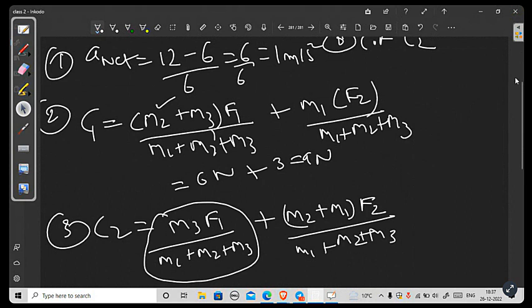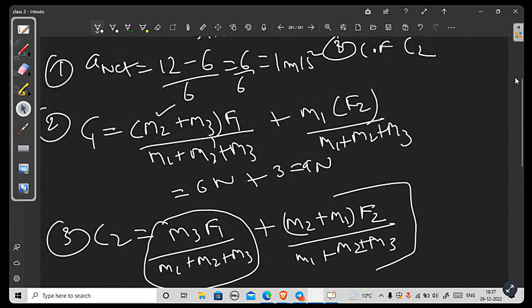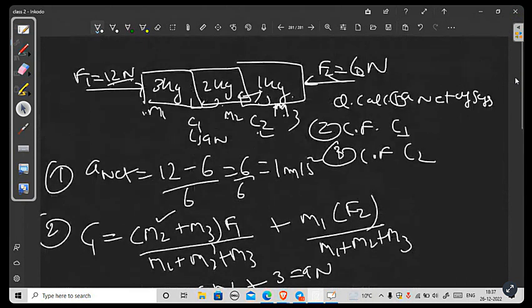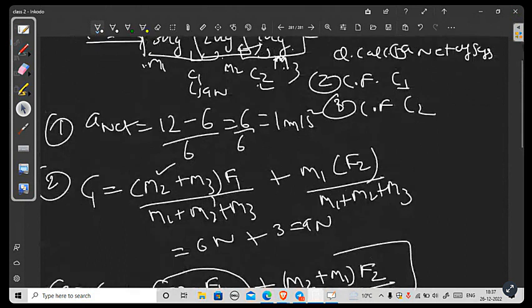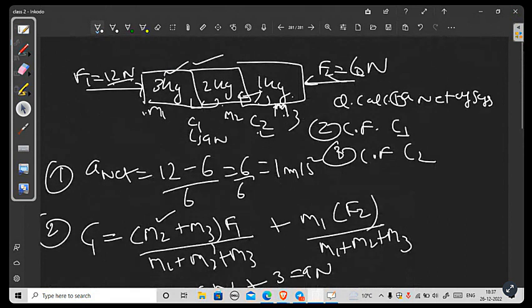In the 3-block system, this part is extra. Why is this extra in this 3-block system now? Because there are 2 different forces and that too opposite. So this time the contact force is also due to this 6 Newton force on the 3 kg and 2 kg blocks, which are your M2 and M1.